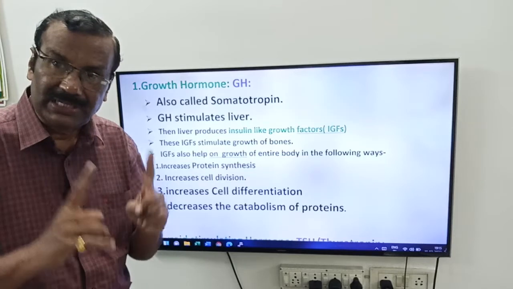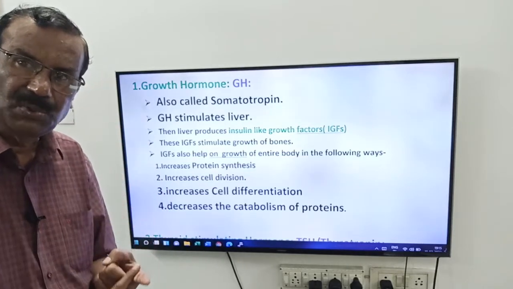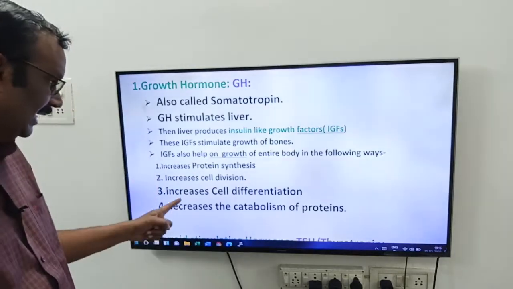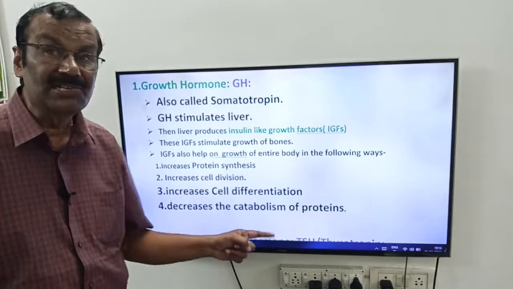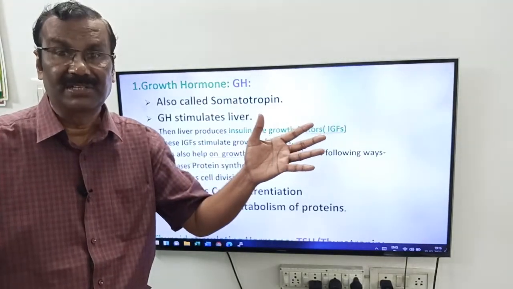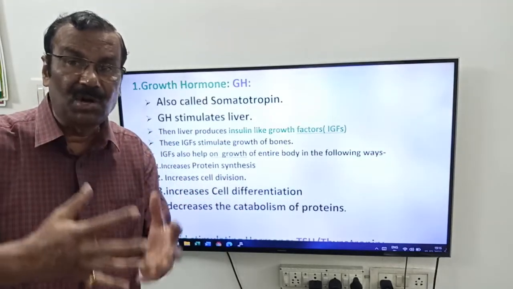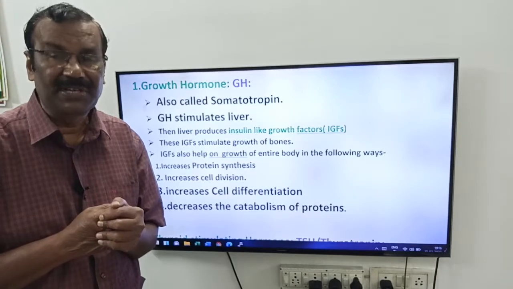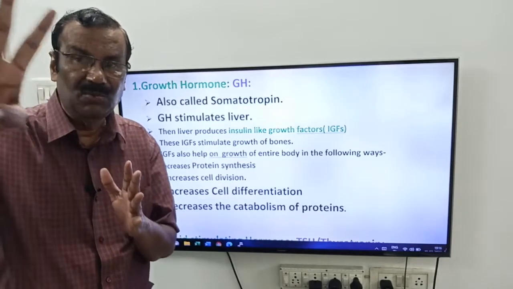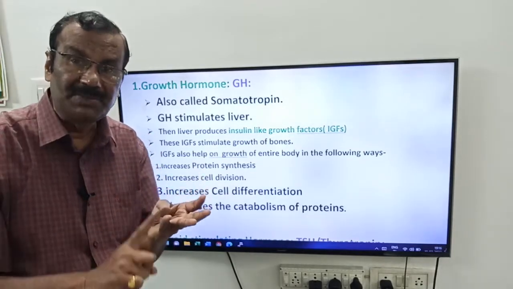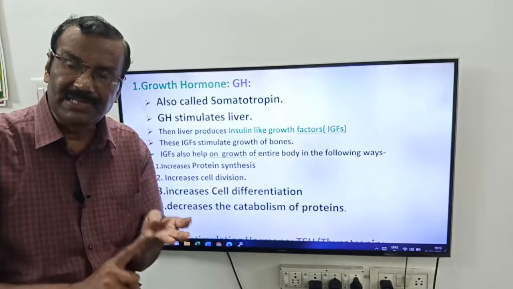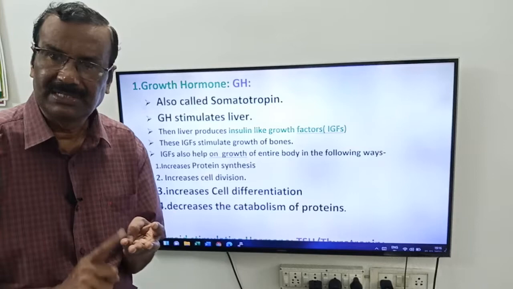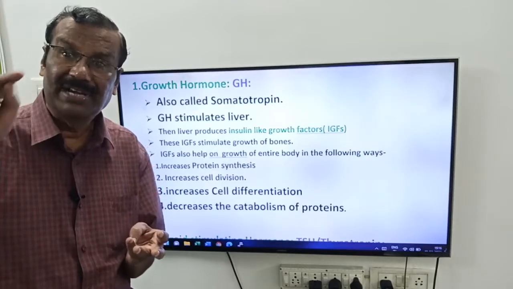Okay, friends? So IGFs increase protein synthesis, IGFs increase cell division. Next, friends, IGFs increase cell differentiation. See, friends, cell differentiation means a cell is modified to perform a specific function. So here you have to remember 3 words. What are they, friends? IGFs increase protein synthesis, increase cell division, increase cell differentiation.